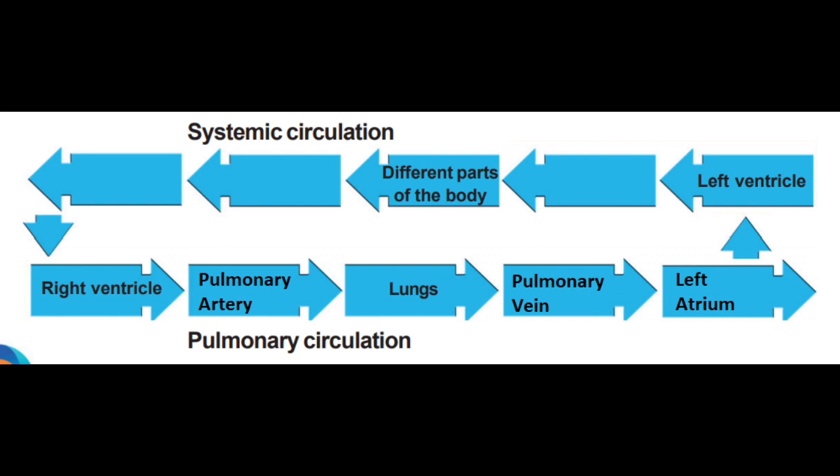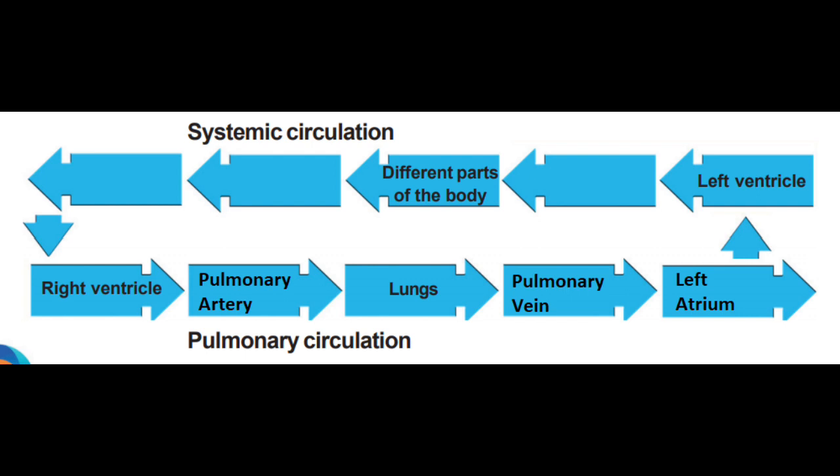In the pulmonary circulation, you know that the blood that the vena cava brings to the heart is deoxygenated blood. So this blood has to become oxygenated, so from the right ventricle the pulmonary artery carries the deoxygenated blood to the lungs. The oxygenation process takes place in the lungs.